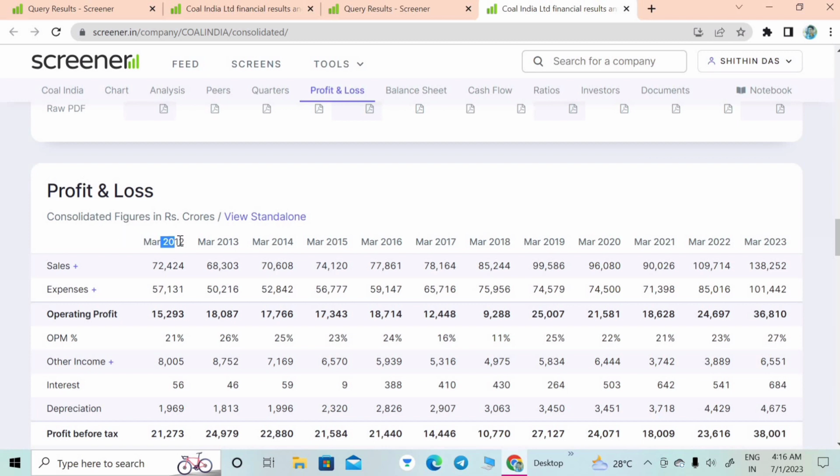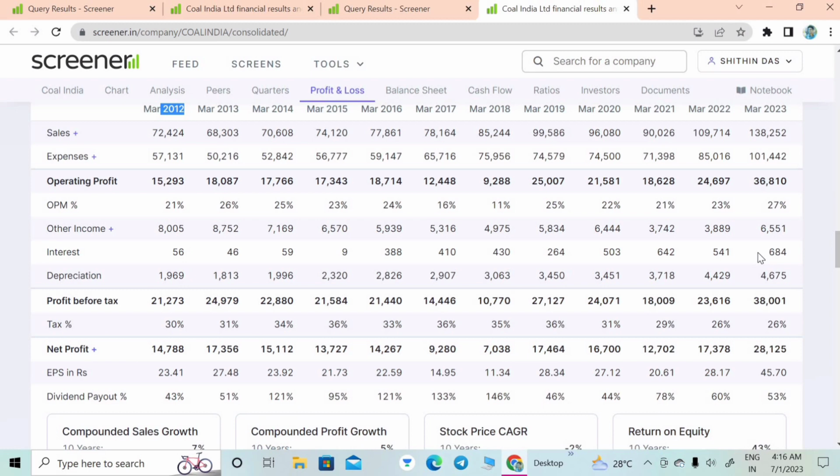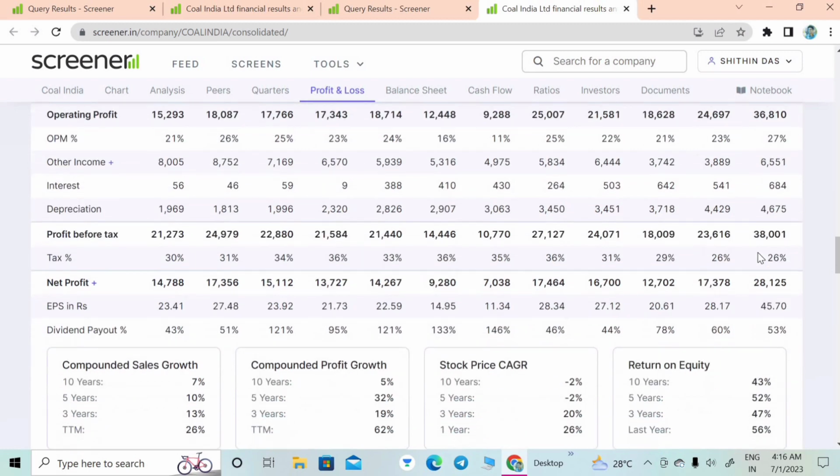That is the data from 2012 to 2023. So the operating profit, net profit, and other data are shown here. Based on these data we can analyze and choose the best companies from our sorting. Based on the investment pattern, that is for short-term, mid-term, and long-term purposes, we can